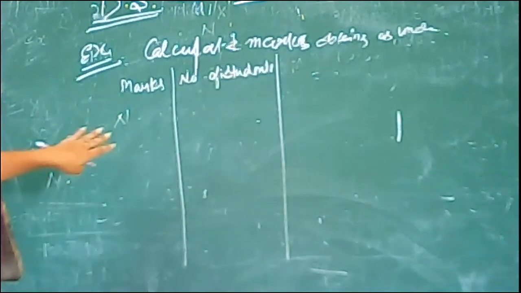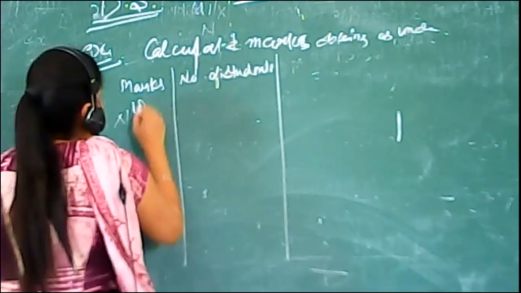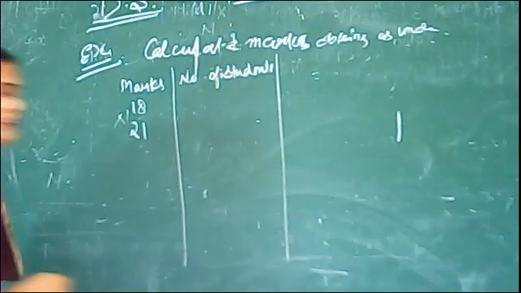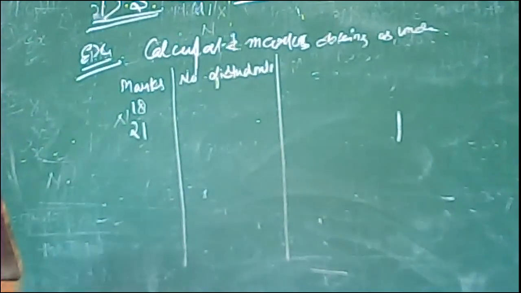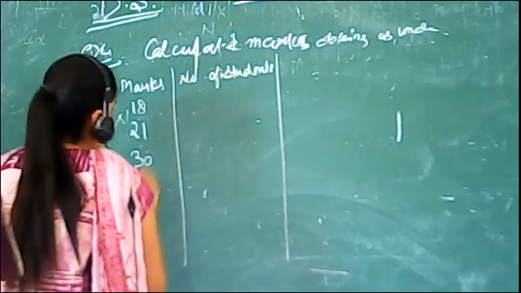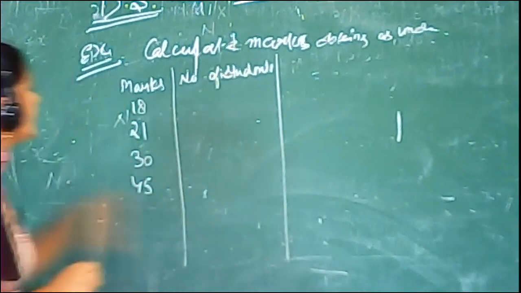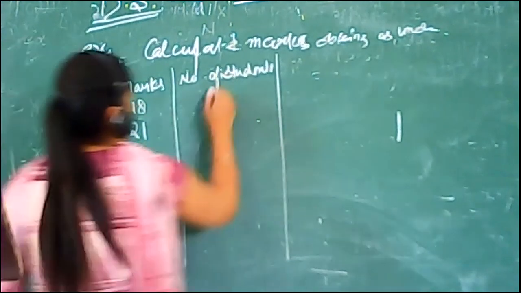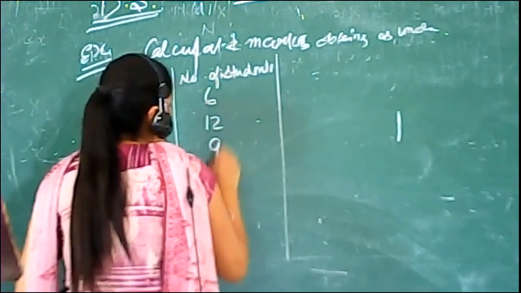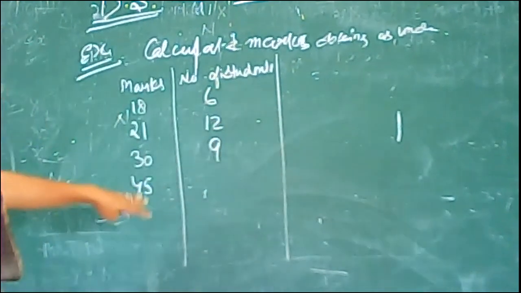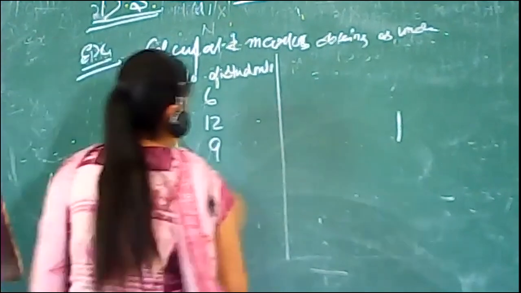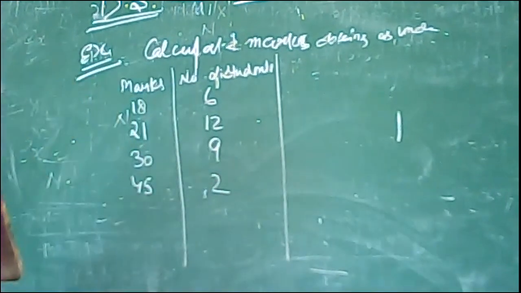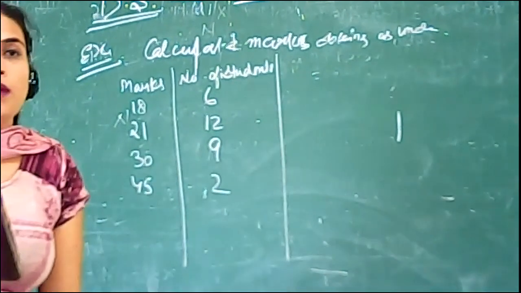Firstly, marks are 18, 21, 30 and 45. On the other hand, the number of students in the class is 3, 12, 9 and 2.